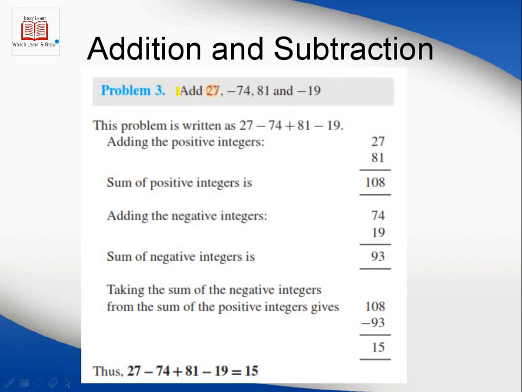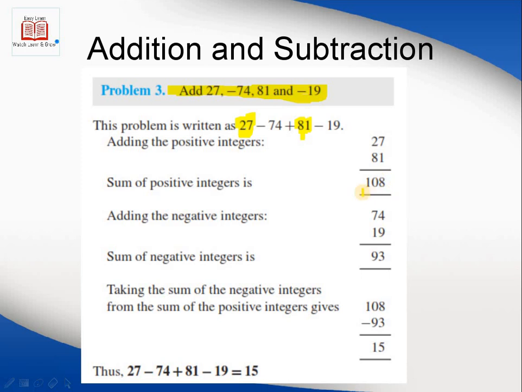The question is where the complexity is increased. Here the problem is written as 27 minus 74 plus 81 minus 19. There are 4 numbers here, positive integers as well as negative integers mixed together, and the question's complexity is moving a little bit towards the complex side. To solve this easily, add the positive numbers separately. For example, 27 and 81 are the two positive numbers. By adding these two numbers, the procedure is the same as we discussed.